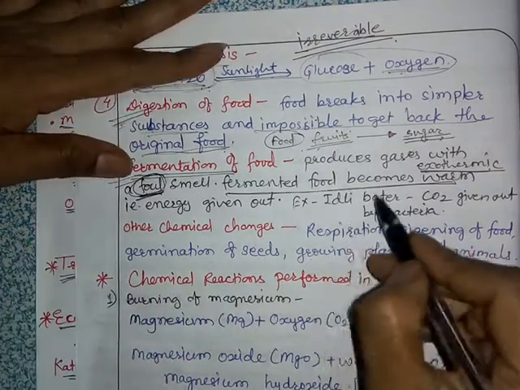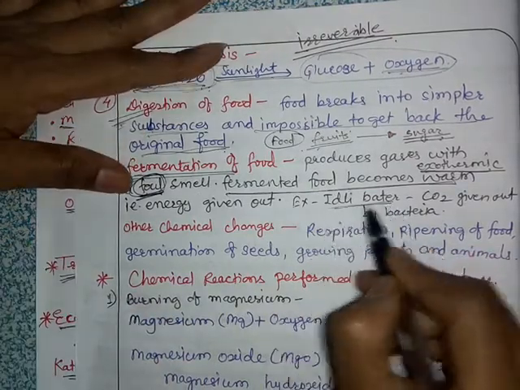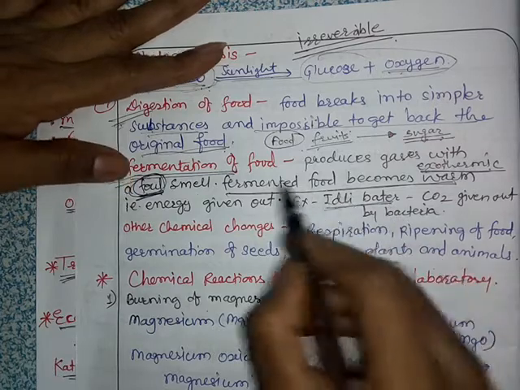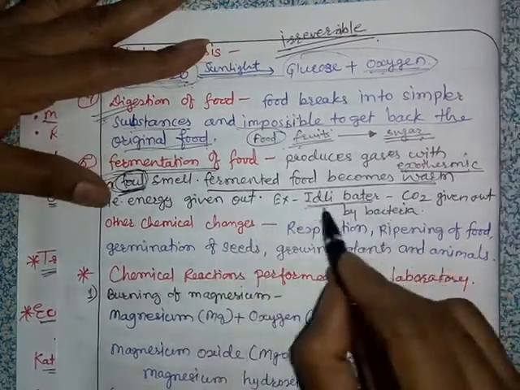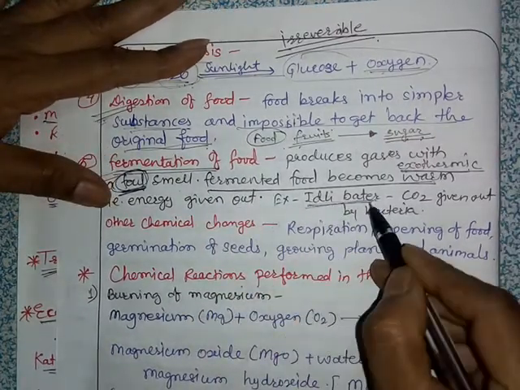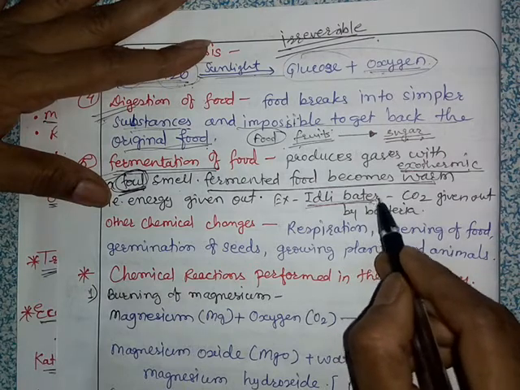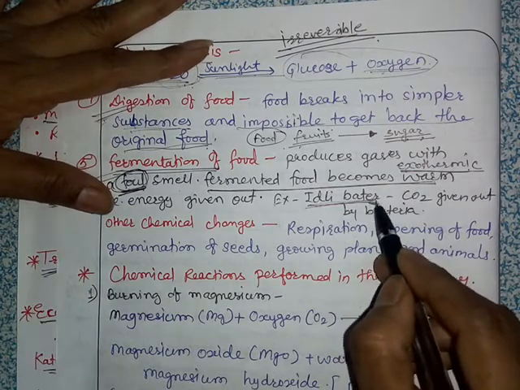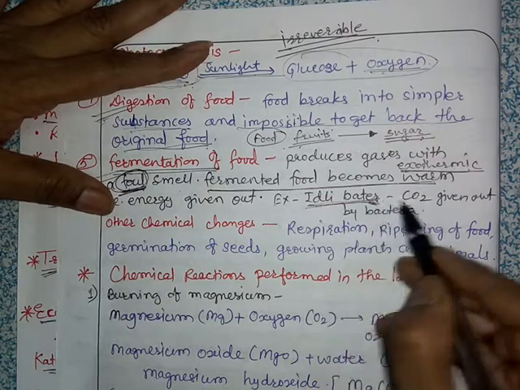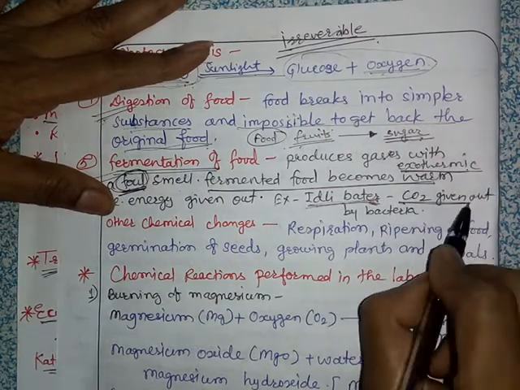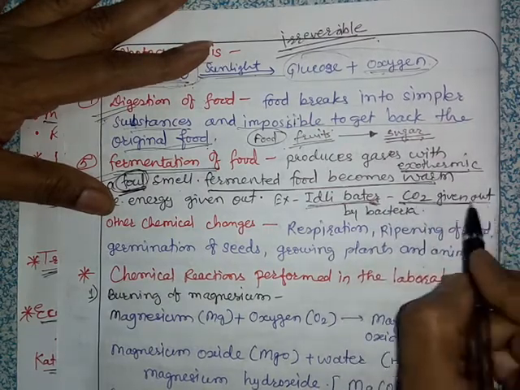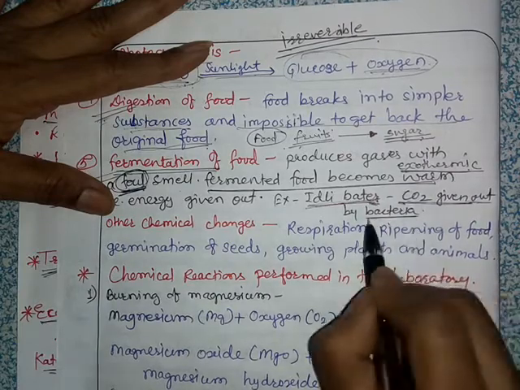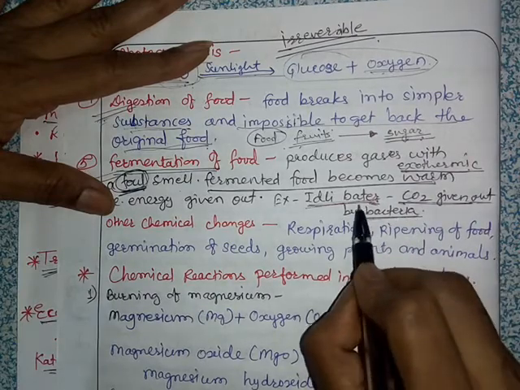Then here we can see idli batter is a good example of fermentation of food. We eat idli, so that batter has to be fermented before preparing these idlis. So during this fermentation, what happens? Carbon dioxide is given out because of the bacteria in the batter.